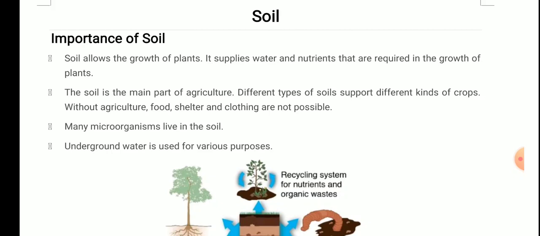And we all know that underground water is used for various purposes. There is no doubt that the underground water is a reservoir, because many times when it is said that drought is there, the underground water is scarce. Means there is a scarcity of underground water. The plants can obtain water directly from underground water. Many wells and tube wells run on the level of underground water. So if there is no rainfall for a long period of time, the underground water may become scarce, and there will be a scarcity of underground water.